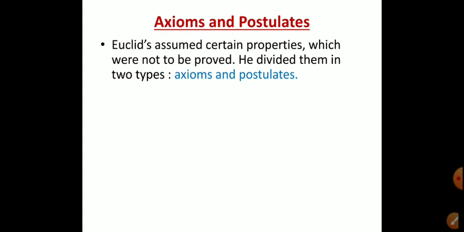Like, a point is that which has no part. The edges of a surface are lines. The boundaries of surfaces are curves or straight lines. A plane surface is a surface which lies evenly with the straight lines on itself. There is no proof for these sentences. We assume these sentences are true statements. So Euclid assumed such certain properties which were not to be proved, and he divided them into two types,